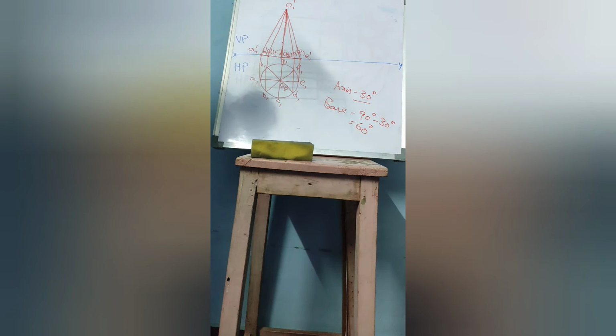If axis makes 45 degrees, base makes 90 minus 45 degrees. This is to be remembered by you.